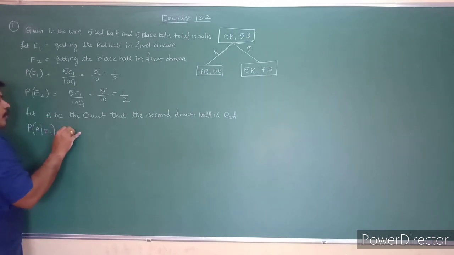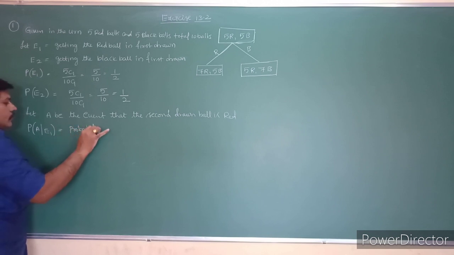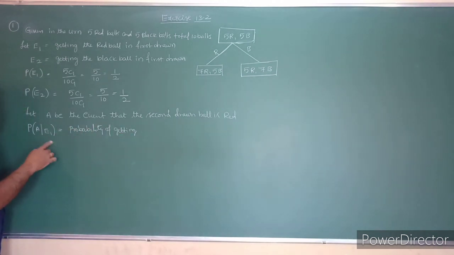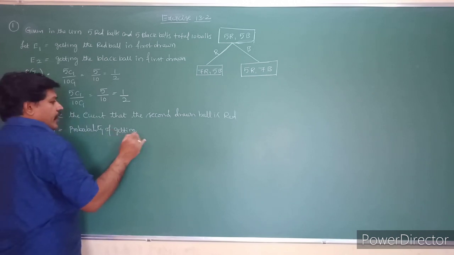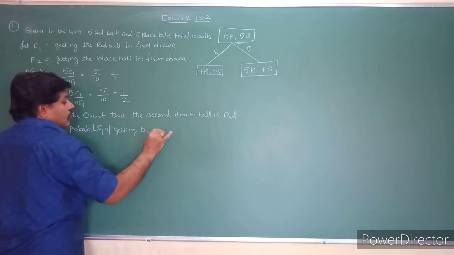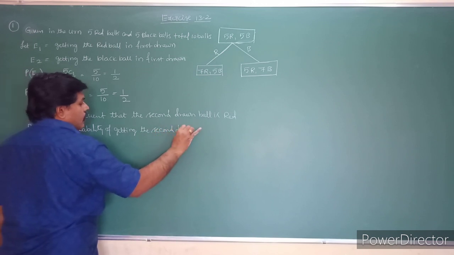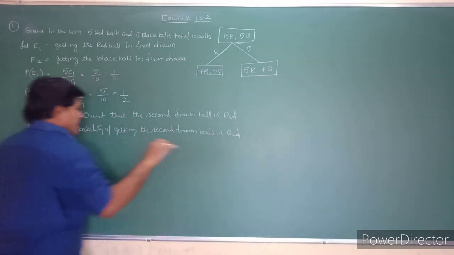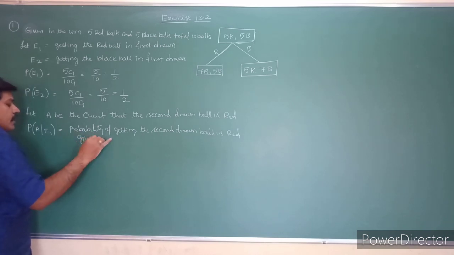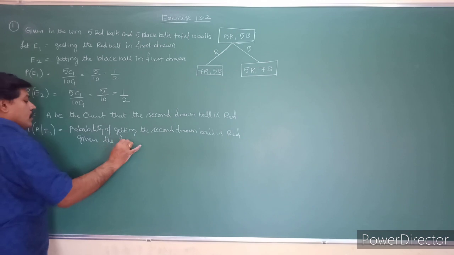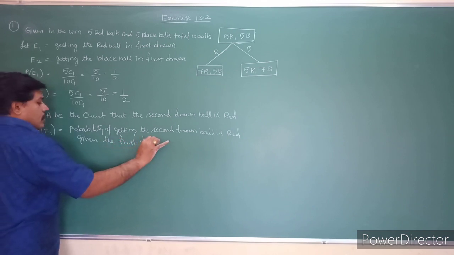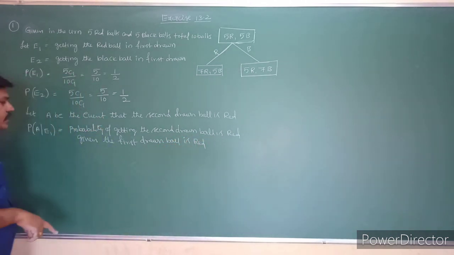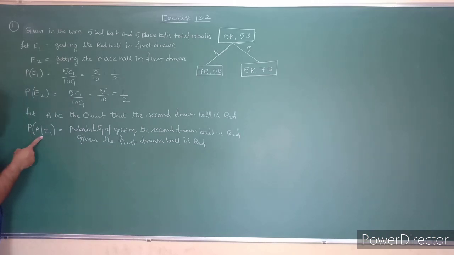What is the meaning of probability of A given E1? It is the probability of getting the second drawn ball red, given that the first drawn ball is red. So A means the second drawn ball is red, given that the first drawn ball is red.